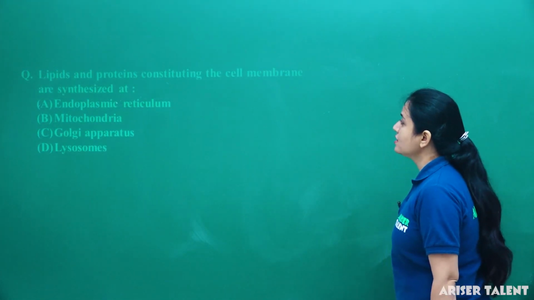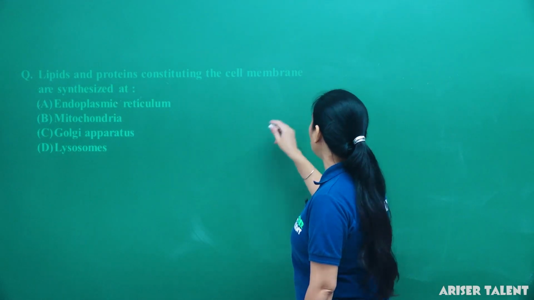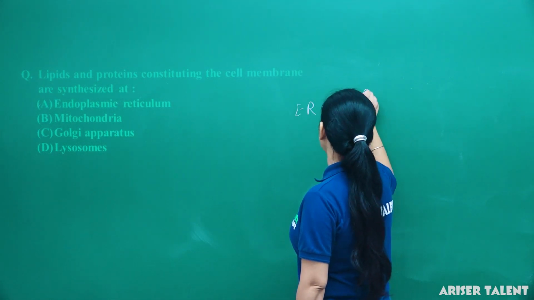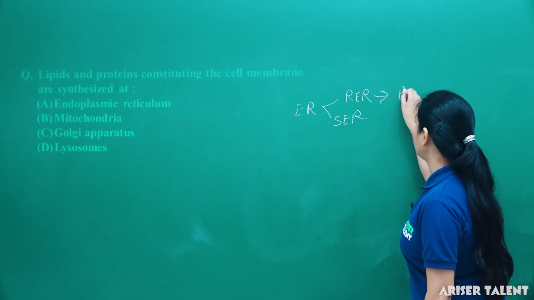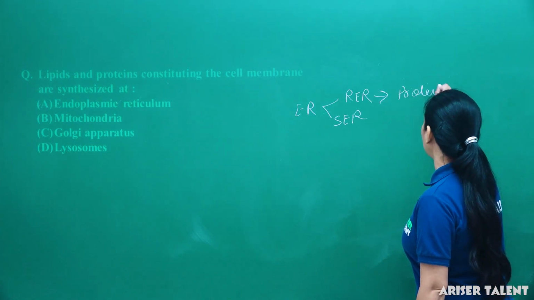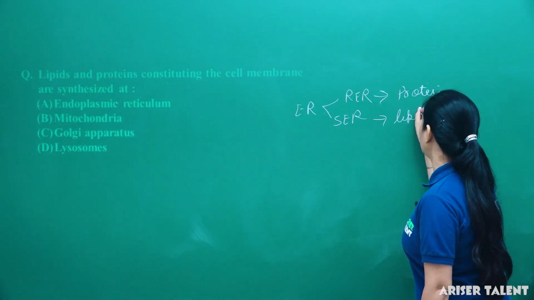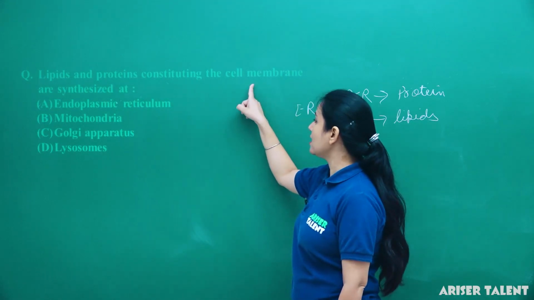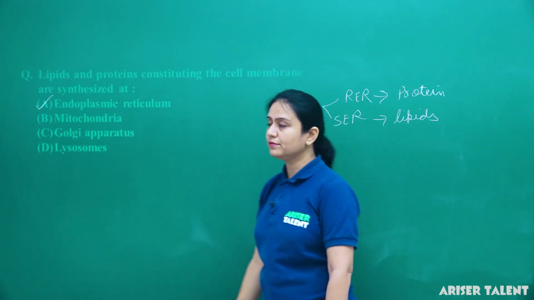Lipids and proteins constituting the cell membrane are synthesized at, we all know, again, the endoplasmic reticulum, RER and SER. RER is the site to synthesize protein and SER is the site to synthesize lipids. So we can say that lipids and proteins constituting the cell membrane are synthesized at the endoplasmic reticulum.